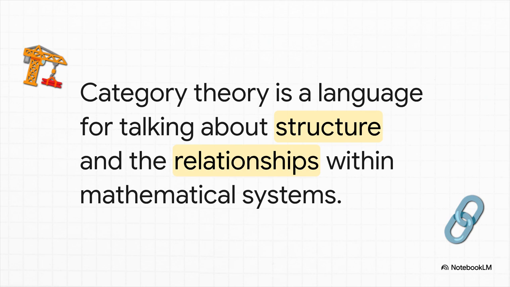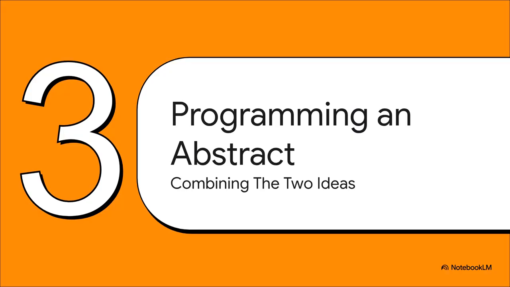If regular math is all about studying things like numbers and shapes, category theory studies the blueprints that those things are built from. It doesn't really care about the specific numbers, it cares about the structure, like how addition works, or how different systems, even ones that look totally different, share the same deep underlying connections. And this is where it all clicks into place.